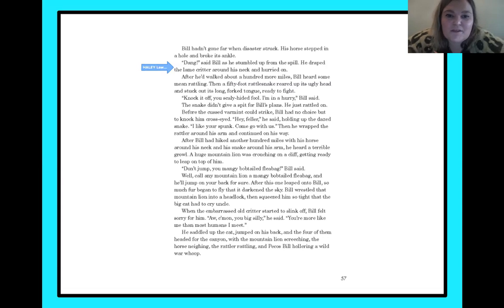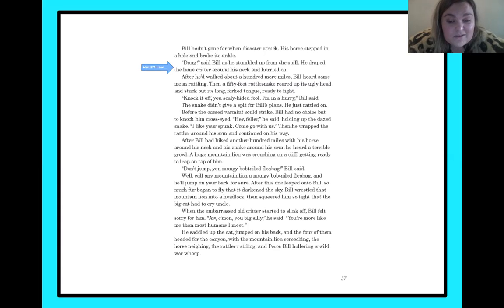So it says, Bill hadn't gone far when disaster struck. His horse stepped in a hole, oh no, and he broke his ankle. "Dang," said Bill as he stumbled up from the spill. He draped that lame critter around his neck and hurried on. After he'd walked about 100 more miles, Bill heard some mean rattling. Then a 50-foot rattlesnake reared up its ugly head and stuck out its long forked tongue, ready to fight. "Knock it off, you scaly-hided fool. I'm in a hurry," Bill said.